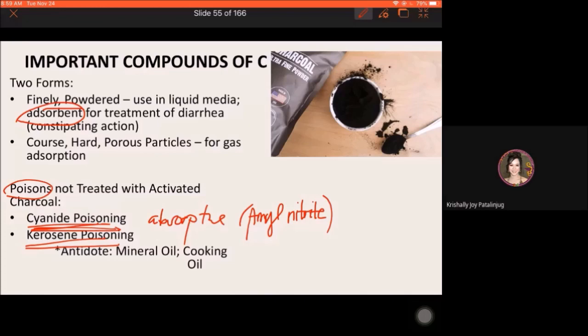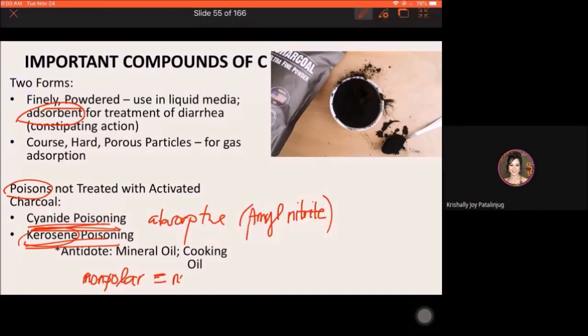Delikado gyud na. Kasagara gyud nga kerosene poisoning among children, pataka inom kay curious biya ang mga bata. So antidote ani is mineral oil, cooking oil. Kasi yung kerosene, the same iyahang polarity with mineral oil, cooking oil. They are non-polar. Okay? Dumduman lang ninyo ang principle ng dissolution. Like dissolves like. So, para matanggal ang kerosene being absorbed in the body, kailangan din ng the same property ng kerosene. Okay? So, non-polar to non-polar.